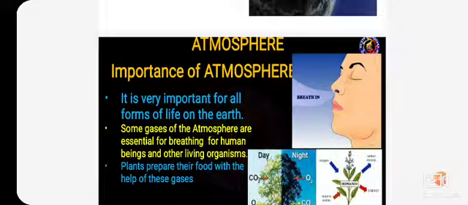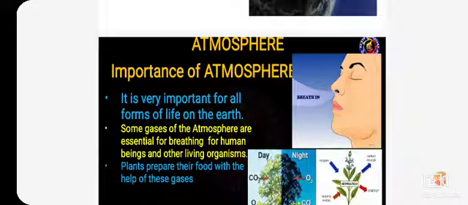To the atmosphere only. Is it, children? Where do we release the carbon dioxide? To the atmosphere only. We take oxygen from the atmosphere, and we release carbon dioxide to the atmosphere. So the atmosphere is very important for all human beings for survival. It gives life on the earth.